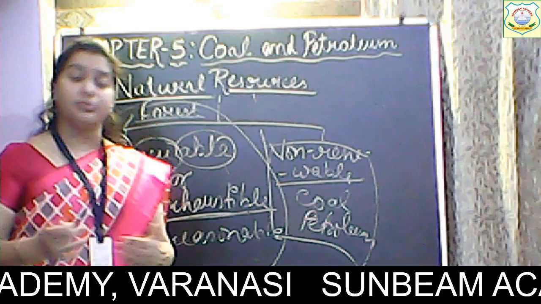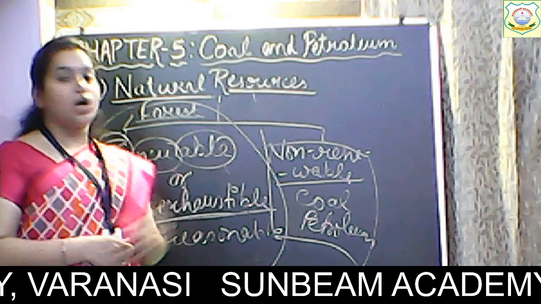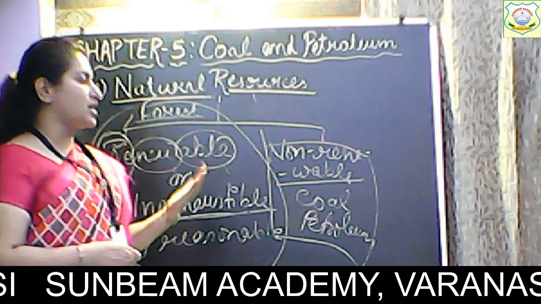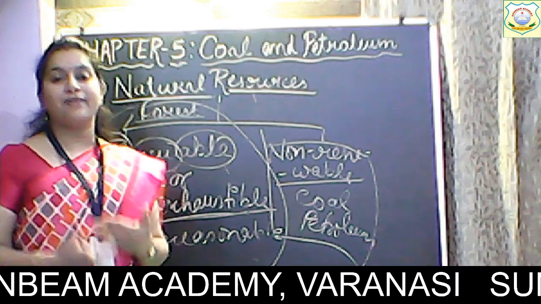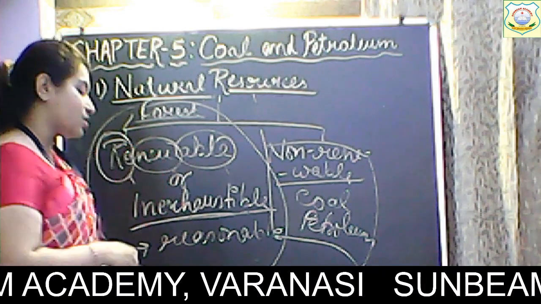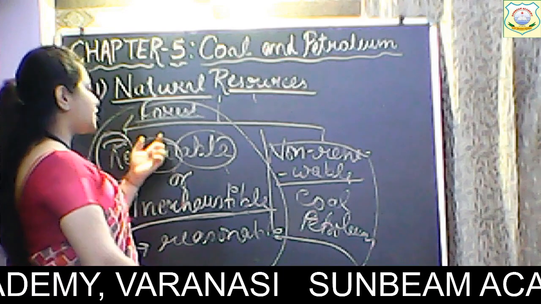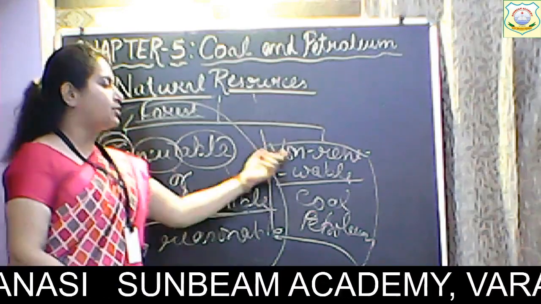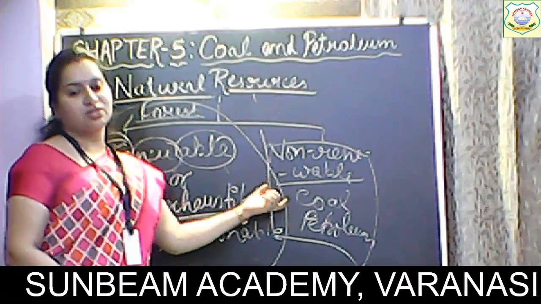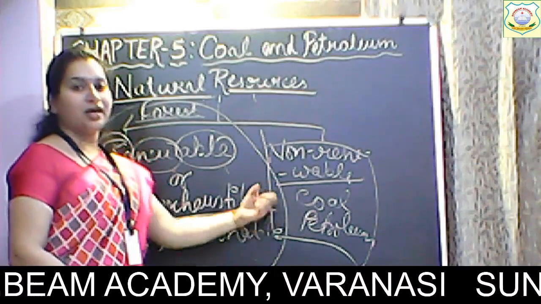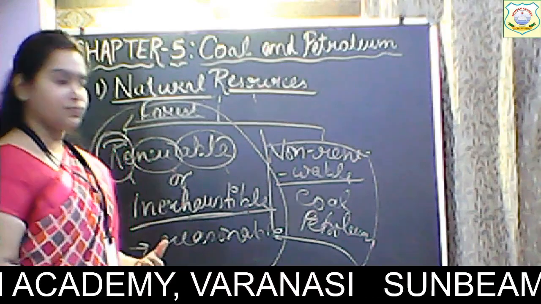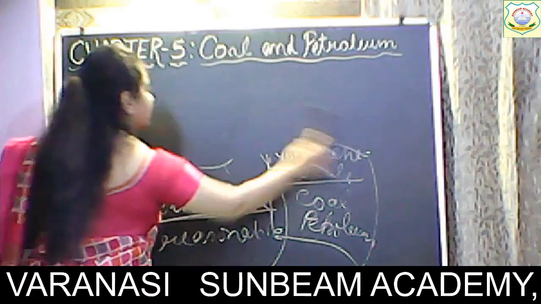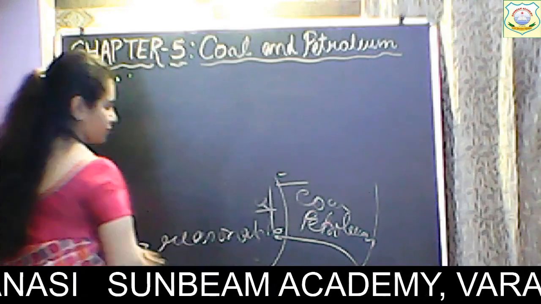Even the government is really concerned about these non-renewable resources. Alright, so now we'll see what we can do to conserve resources. So this was the types of natural resource, renewable and non-renewable. Non-renewable are also called exhaustible resources because they can be exhausted if overused. Alright, so these were the two topics. Now coming on to the conservation of resources.